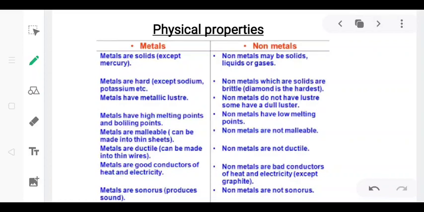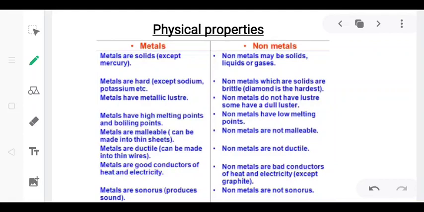So some of the physical properties have been discussed here. First one is, metals are solids. Most of the metals are solids except mercury. Next is non-metals are generally solids, liquids or gases. Metals are usually hard except sodium and potassium, which are soft. Non-metals which are solids are brittle.